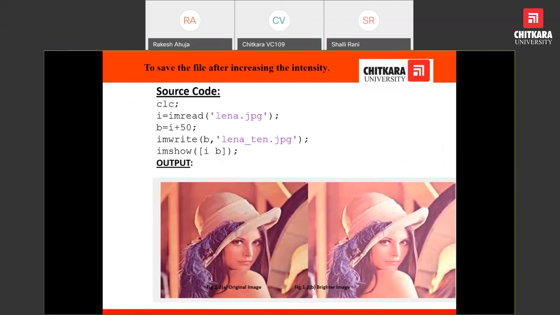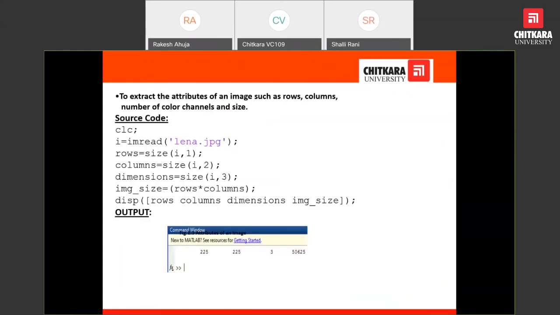How can we provide better brightness? Brightness is increasing the gray level value of all the image. Here we have written the value. We have increased the intensity of all gray level values by 50, and then you can say this is the brightest image. There's a difference between bright and sharp. This is again how to read the content of the image, how many rows represent columns, and so on.